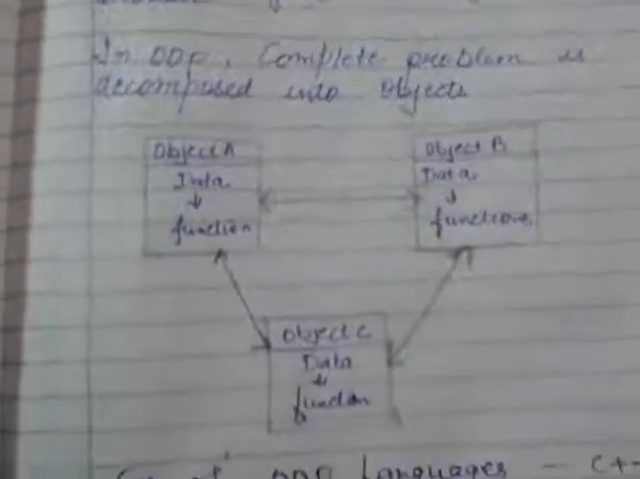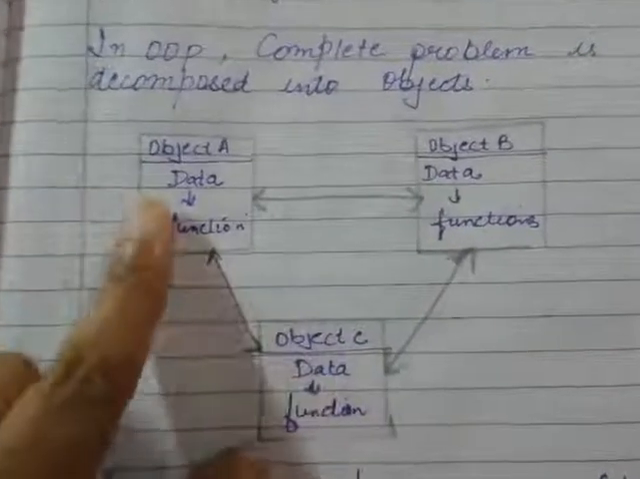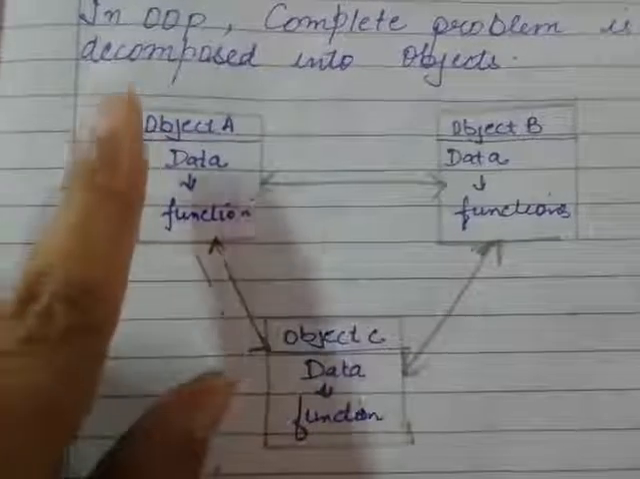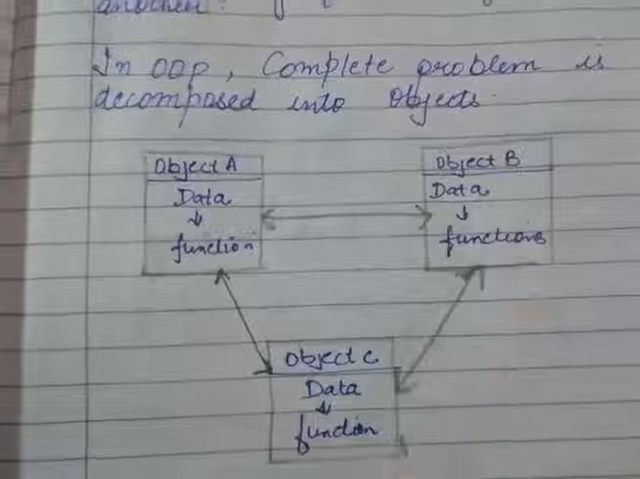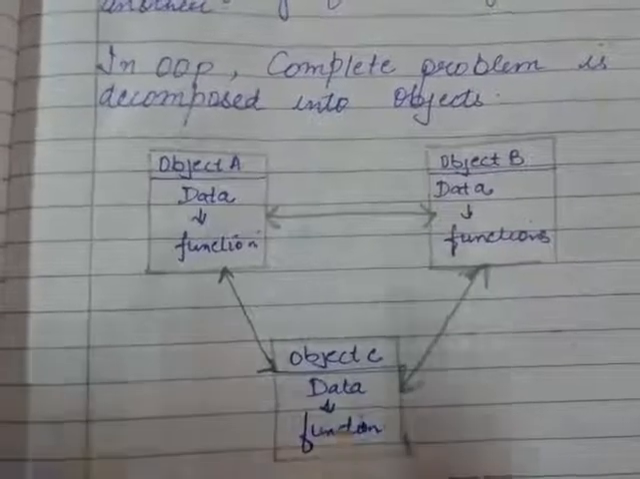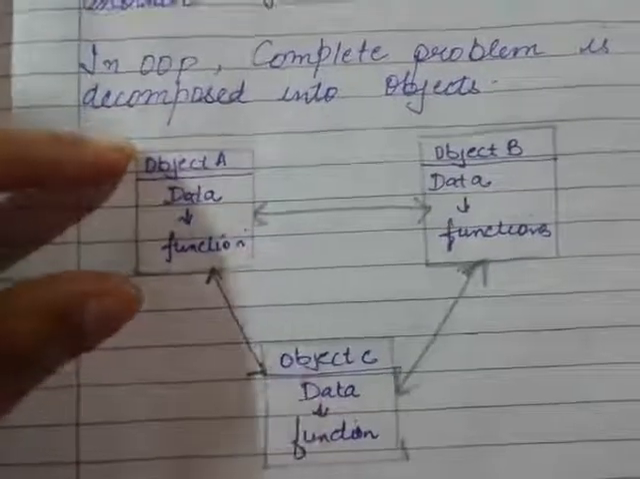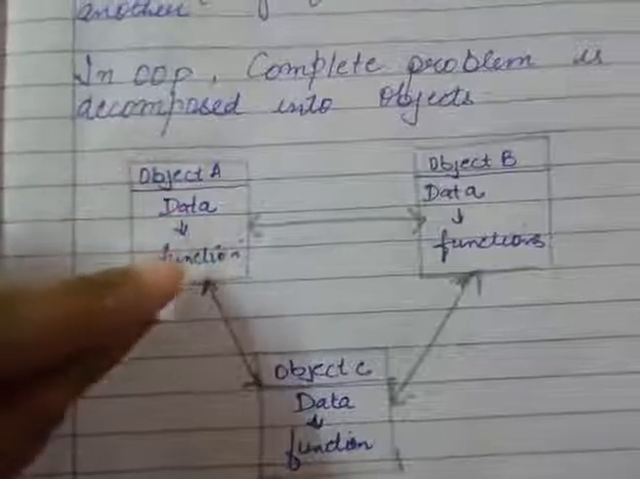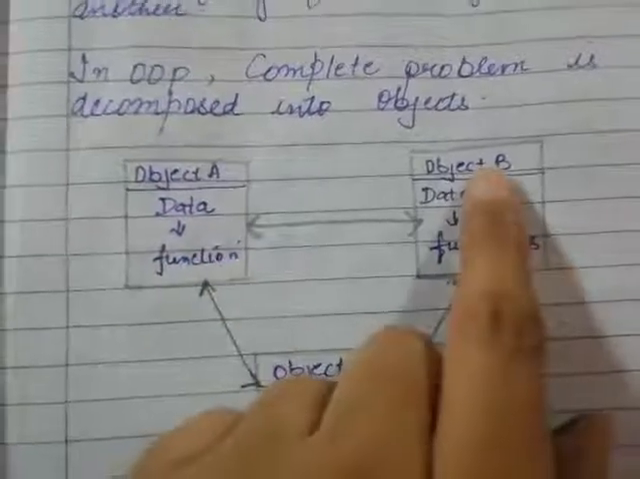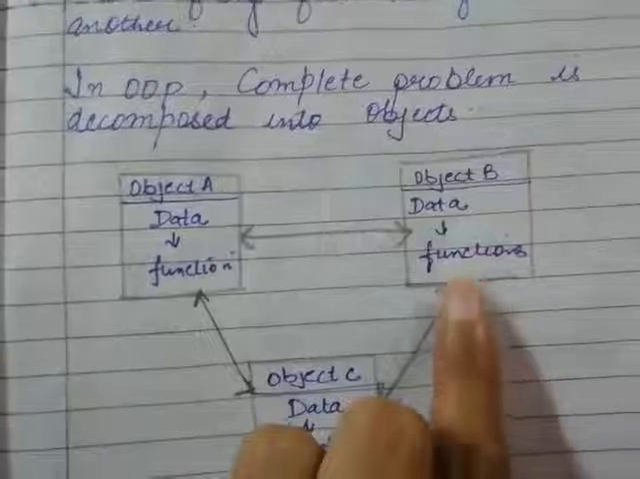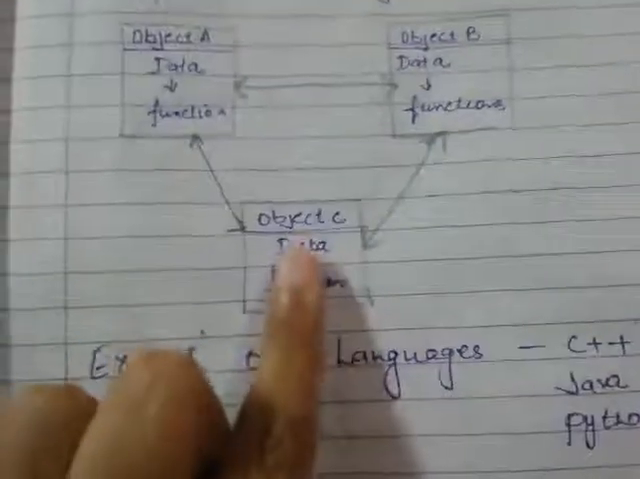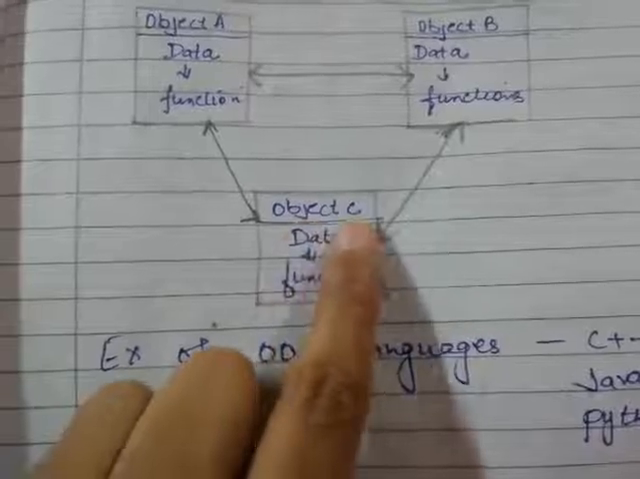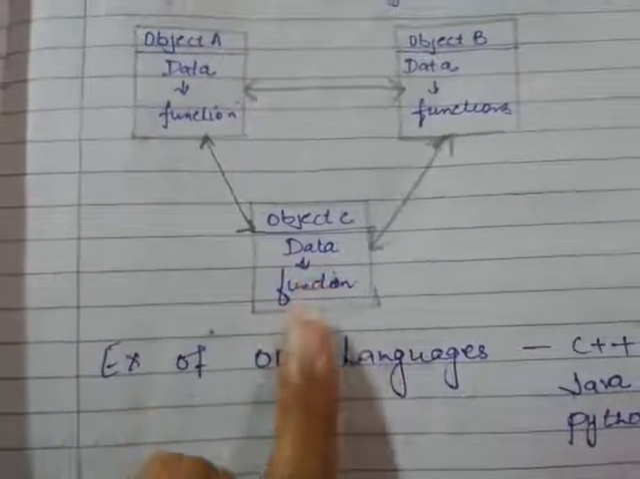After this we have an example in the form of a diagram. We have three objects: object A, object B, and object C. Object A comprises two things: data and its function. In the same way, object B comprises data and its function. In the third one, object C comprises data and function.